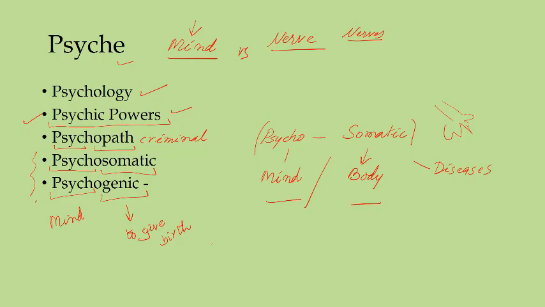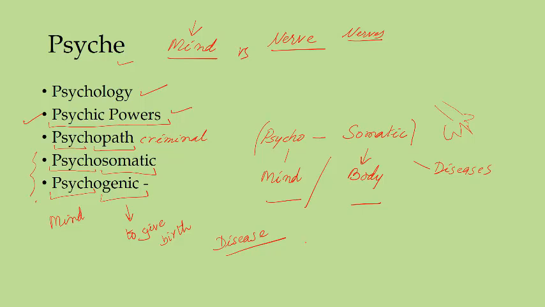It can be a disease also. If you say that a particular disease is a psychogenic disease, then this disease has its origin in the mind. Let's say there is a special kind of cancer which first appears in your brain, and then it spreads to other parts of the body.